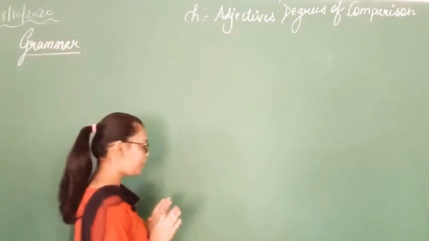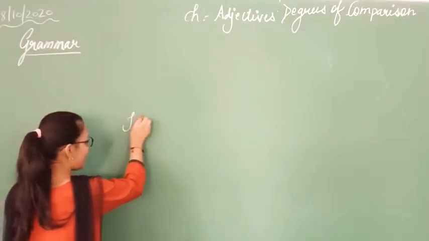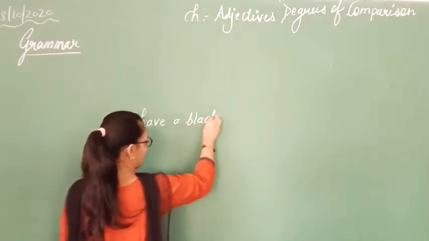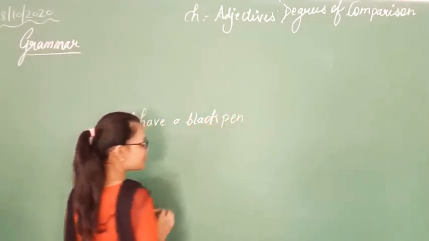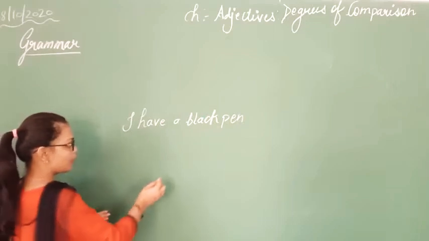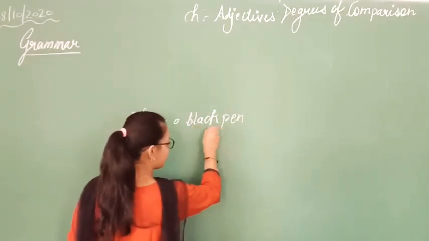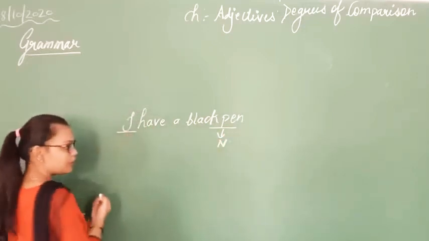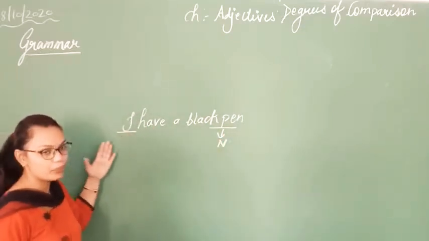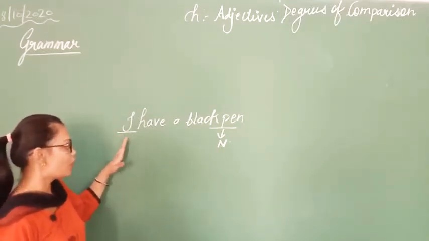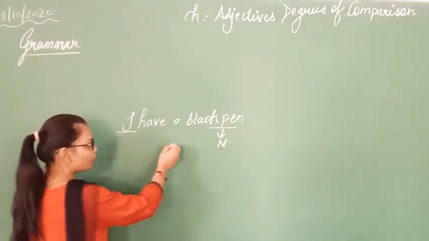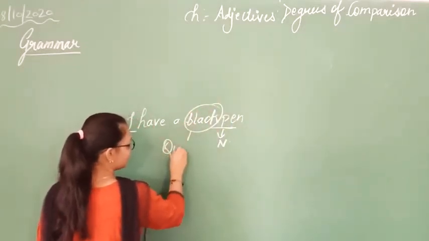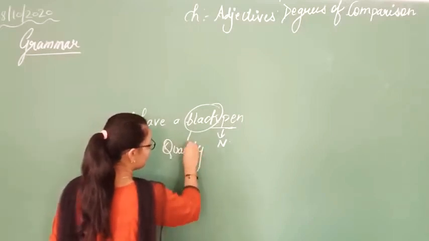A simple example I am writing here: I have a black pen. So here the noun is what? Pen is the noun. And what is I? It is again a noun, or you can say a pronoun, because it functions as a noun as well as a pronoun. But what is the quality of this pen? The quality of this pen is black. So this tells the quality of a noun.